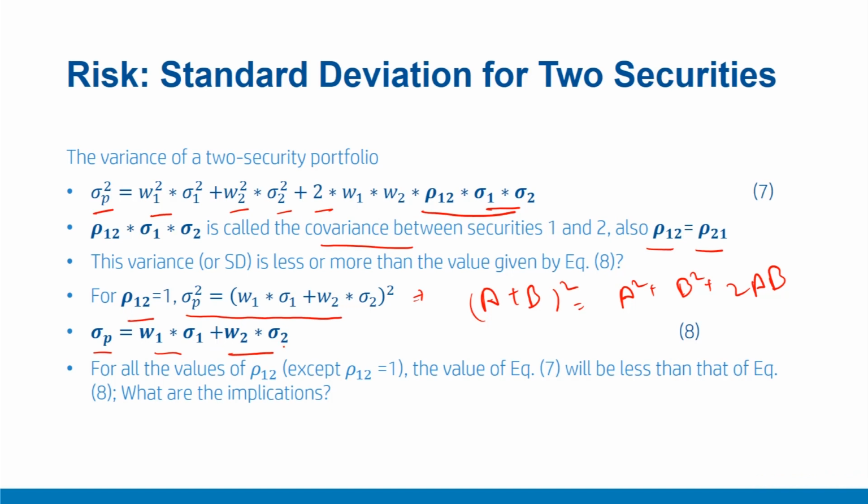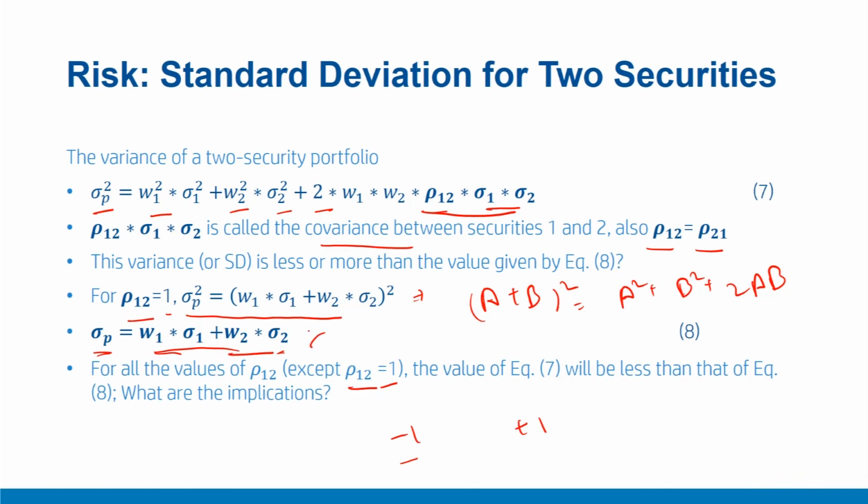We already know that rho 1 2 lies between -1 and +1. So the magnitude of rho 1 2 will always be at most 1, and therefore, for all the other values of rho 1 2, starting from -1 up to but not including +1, the value of risk sigma P will be less than this quantity. Whatever it may be, it will always be less than this quantity.